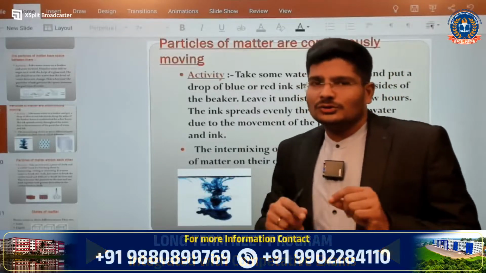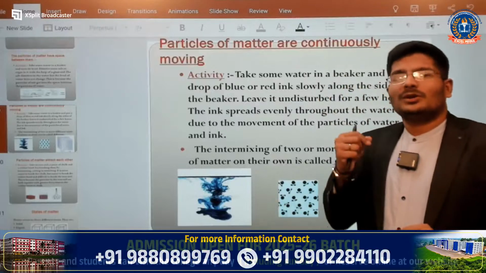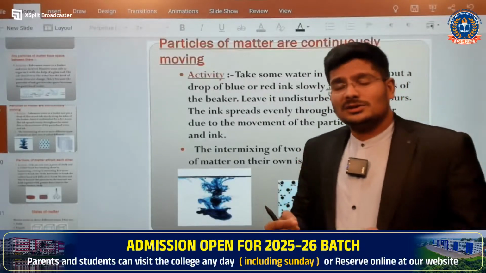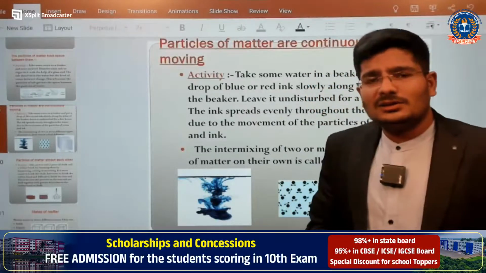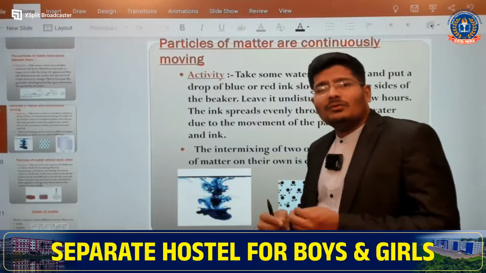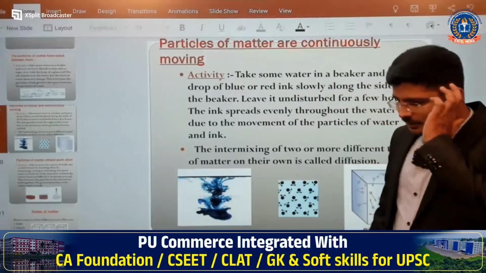Do you understand? So keep it in your mind, when you come to the class for the viva, you need to understand: when the temperature increases, randomness of the system increases. When the randomness of the system increases, the collision will increase. When the collision increases, kinetic energy of the atoms also increases. At that time you can find the movement will be much faster. Okay, I hope you understood. And I can give you a very simple example.